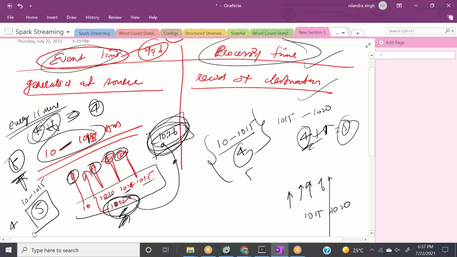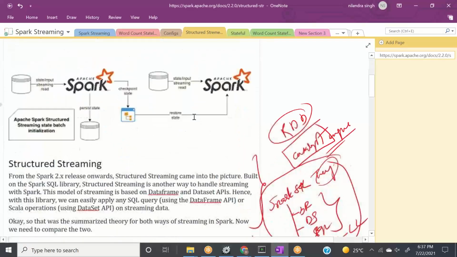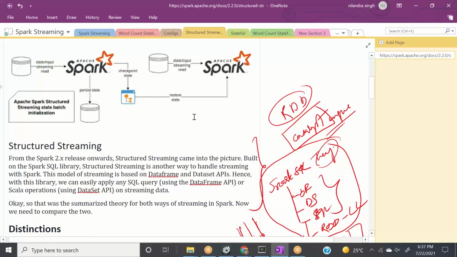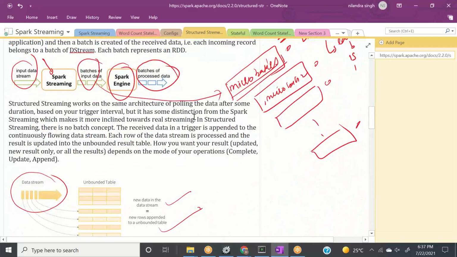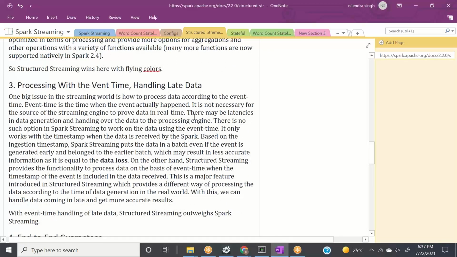So when we talk about Spark streaming, we are talking about processing time. We are not talking about event time. But here, when we do the processing in structured streaming, we talk about event time.